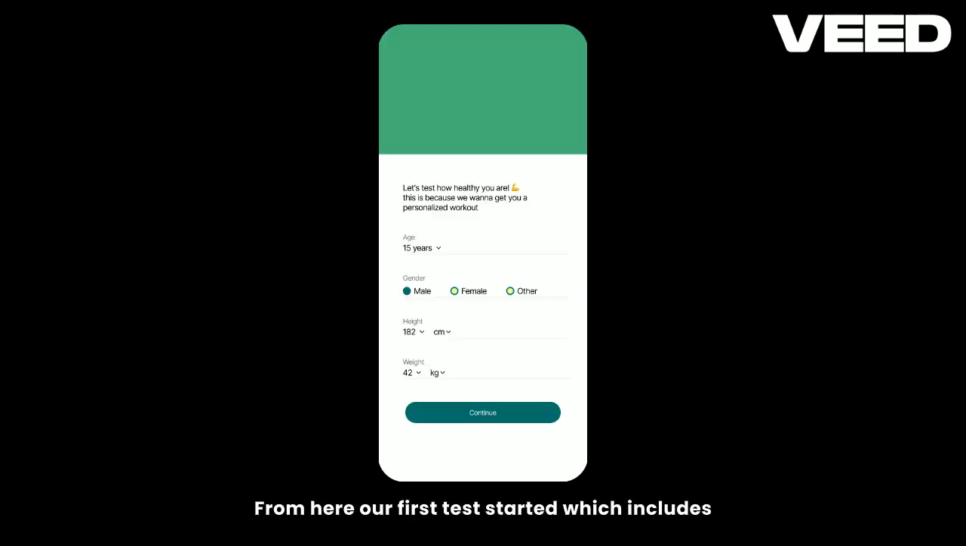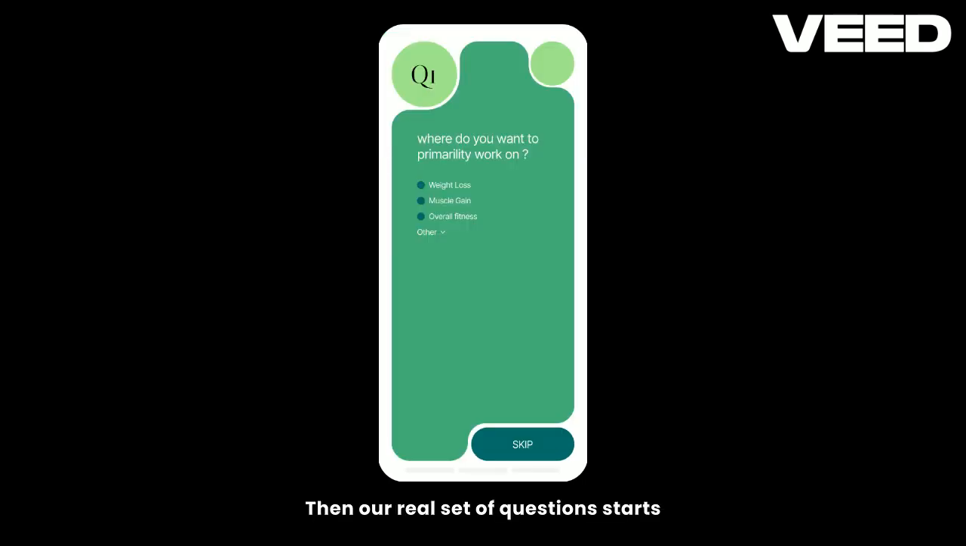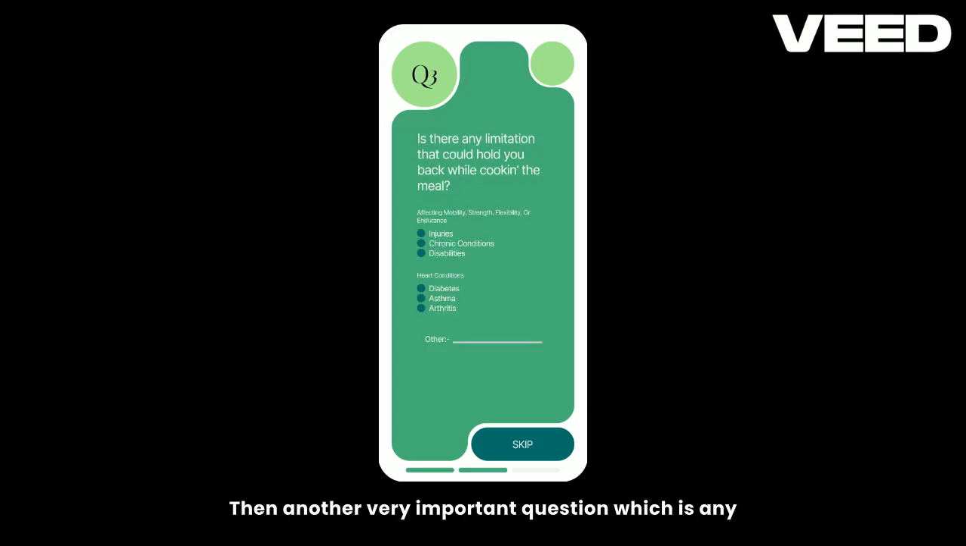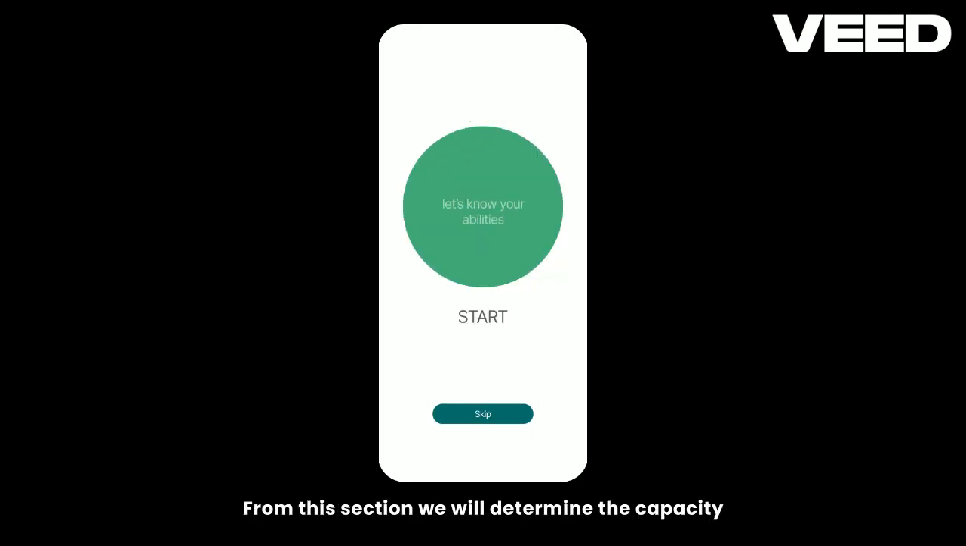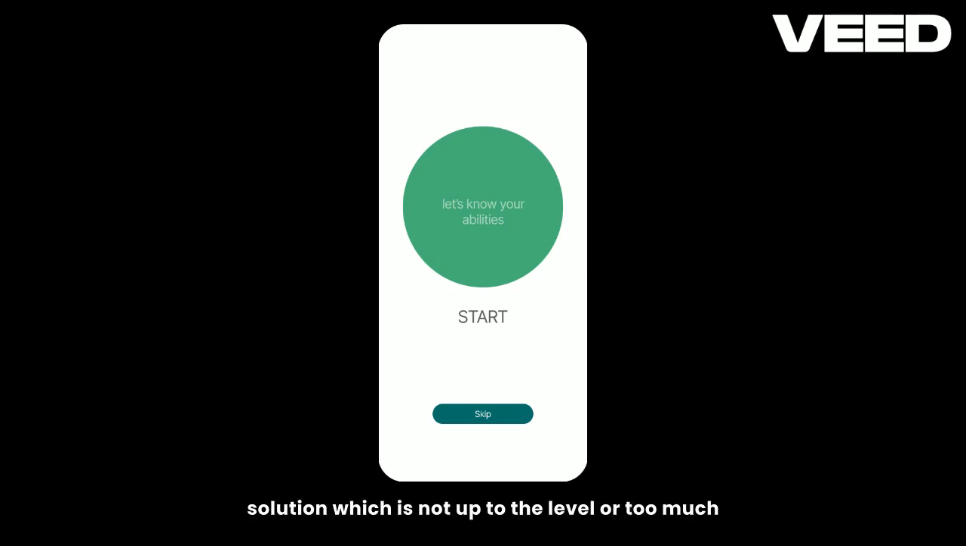From here our first test started, which includes nothing much, but basically your health information. Then our real set of questions starts, in which our first question is this. Then another very important question, which is any limitations the user could have while working out. And this question plays a very important step in building the whole fitness plan. From this section, we will determine the capacity of the user to bear the workout. If we've skipped this section, then the algorithm might craft a solution which is not up to the level or too much for the user.